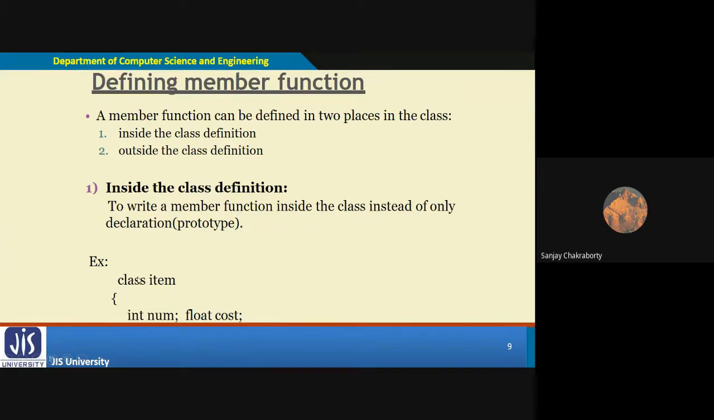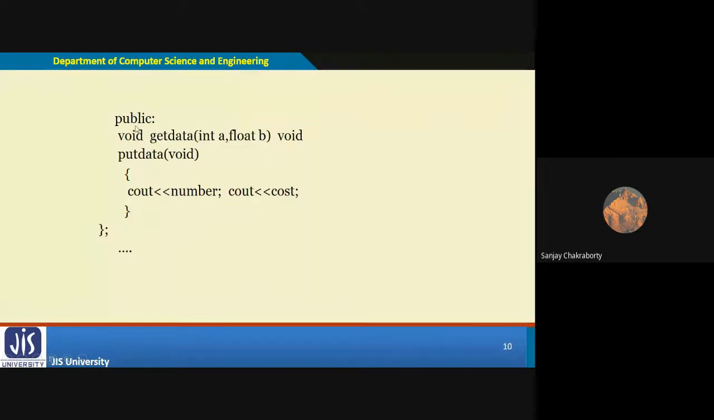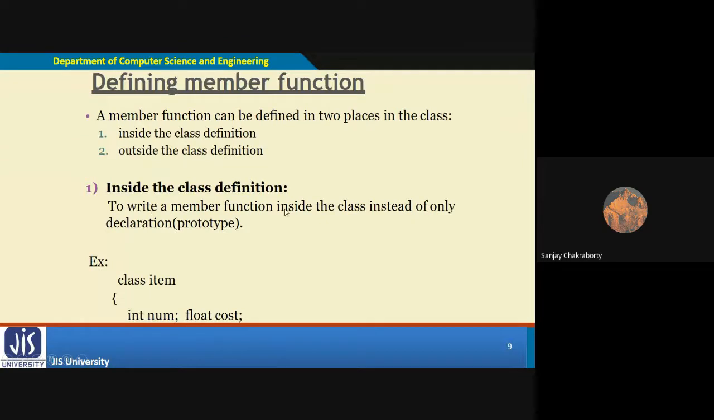Look at this example. Suppose there is a class item. It has two data members. Now within this class, we are able to define this member function void putdata. This void should come before putdata, and this is the body of the member function. So this you can define within the class itself. That is a member function definition inside the class.